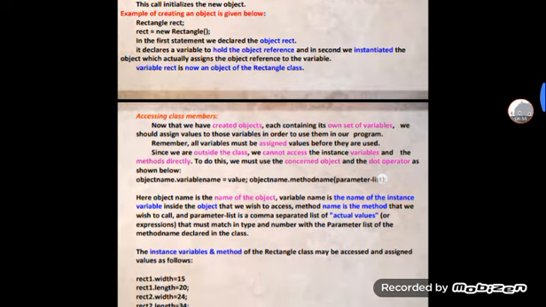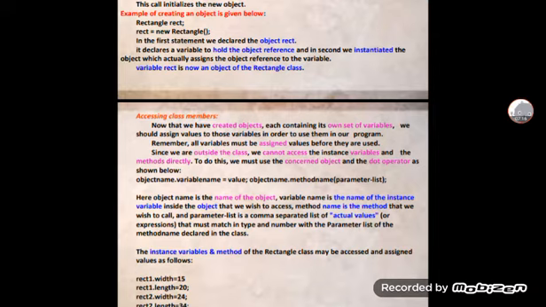And then an example of creating an object is given below. Some example I am taking here: Rectangle rec; rec is equal to new Rectangle. This is an instance variable. In the first statement we declare the object rec. In this example the object is a rectangle.